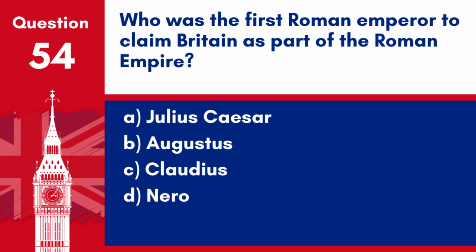Question 54. Who was the first Roman emperor to claim Britain as part of the Roman Empire? A. Julius Caesar. B. Augustus. C. Claudius. D. Nero.